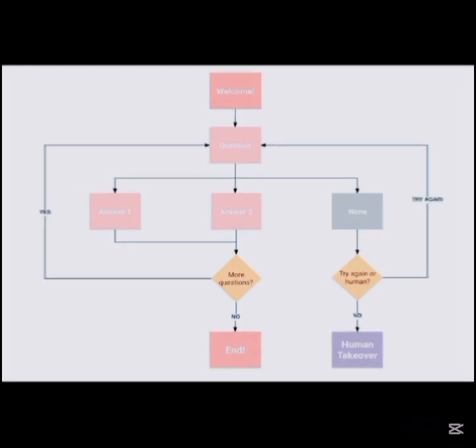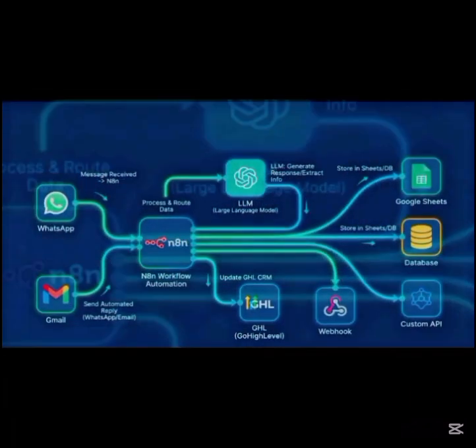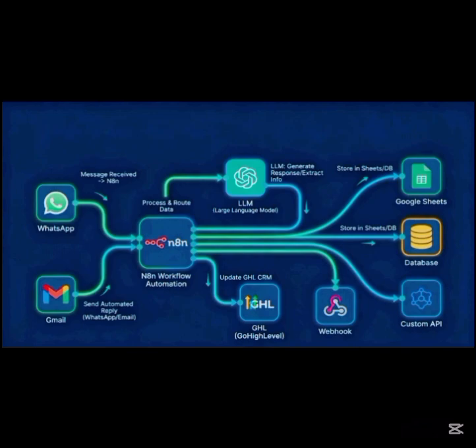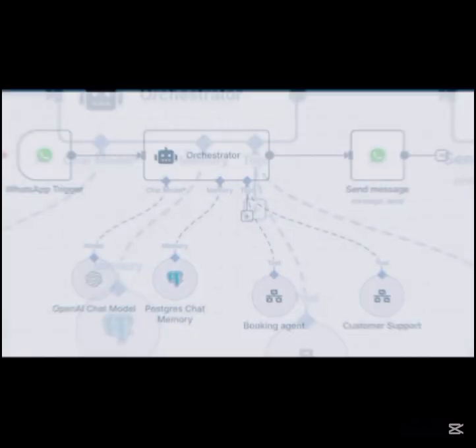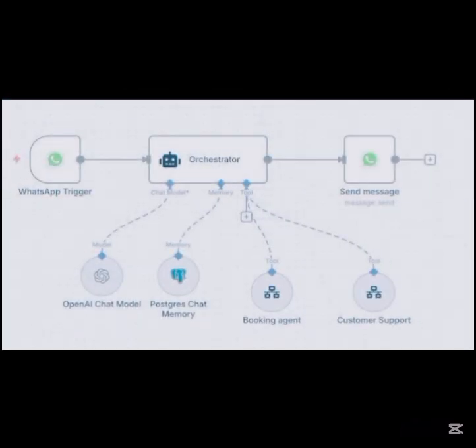So if someone asks you, what is AI automation? You can answer, AI is the brain, the API is the messenger, and N8N is the worker that connects everything together. This simple idea is the foundation of almost every AI automation business.